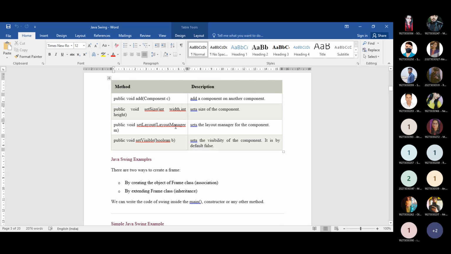This layout manager is also a class that is available in the Java programming language. By the layout manager you can manage the layout of the component that you want to add into the window. And the last one is the visibility, setVisible, whether you want to provide the visibility of that component in your window or not. You can set it as true or false. By default it is false. You need to set it as true if you want to show the component that you just added onto your window. So these four methods you need to know before moving on to the actual programming of the window creation.